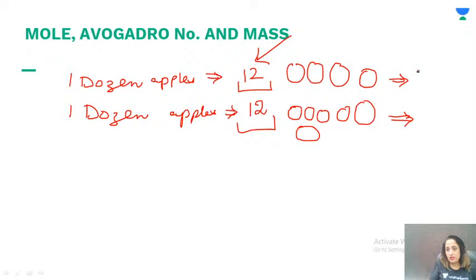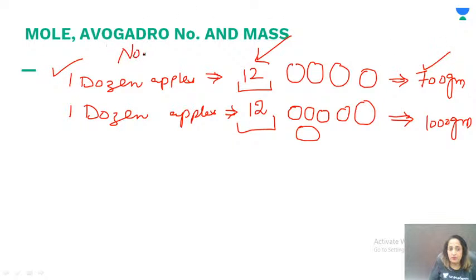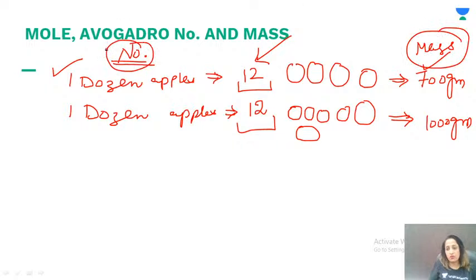Maybe here they weigh 700 grams and here they weigh 1000 grams. So in larger objects, number has no relation to the mass. It means that with the change in number, the mass is changing. So what do we do now?